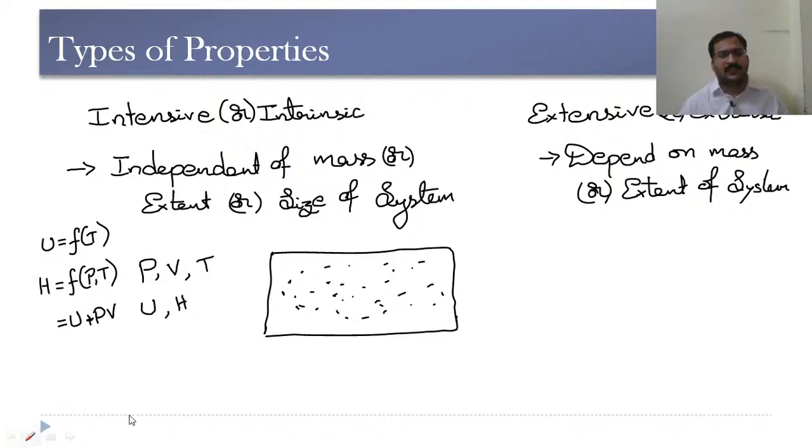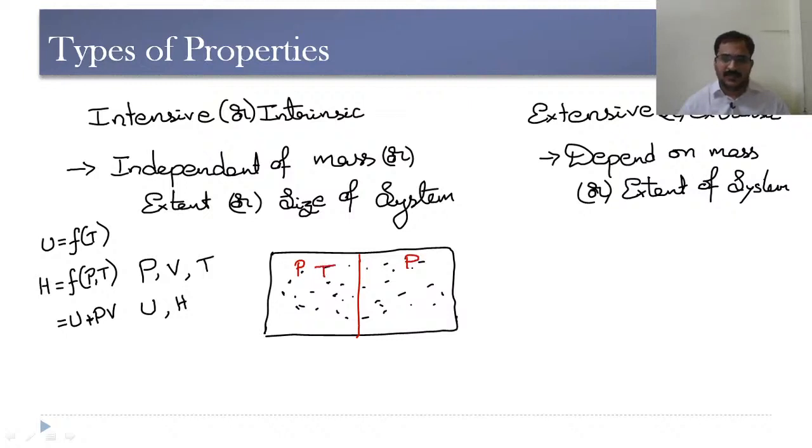Now, let me consider that I have divided this into two parts by placing a small partition in between, without doing any kind of external work on this particular chamber. When I have divided this into two portions, the pressure in this chamber and in this chamber will remain the same.